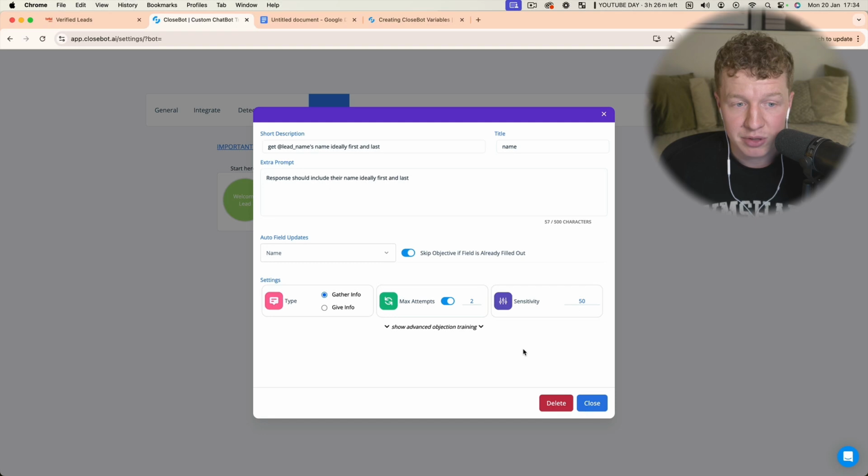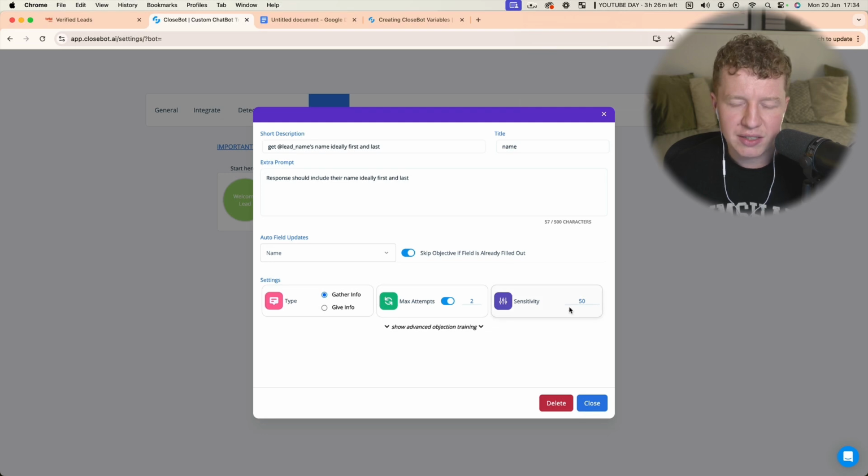So let's say, for example, you say, hey, what's your first and last name? Customer responds saying, hey, how much does it cost? You're telling the bot how many times to basically attempt to get the person's name. So we're going to go ahead and click 2 attempts. That's typically what I would do.